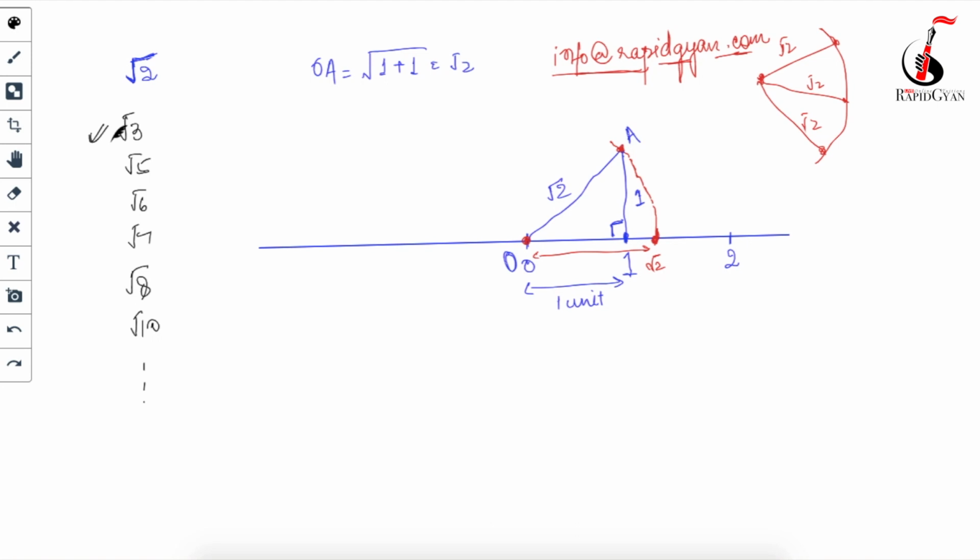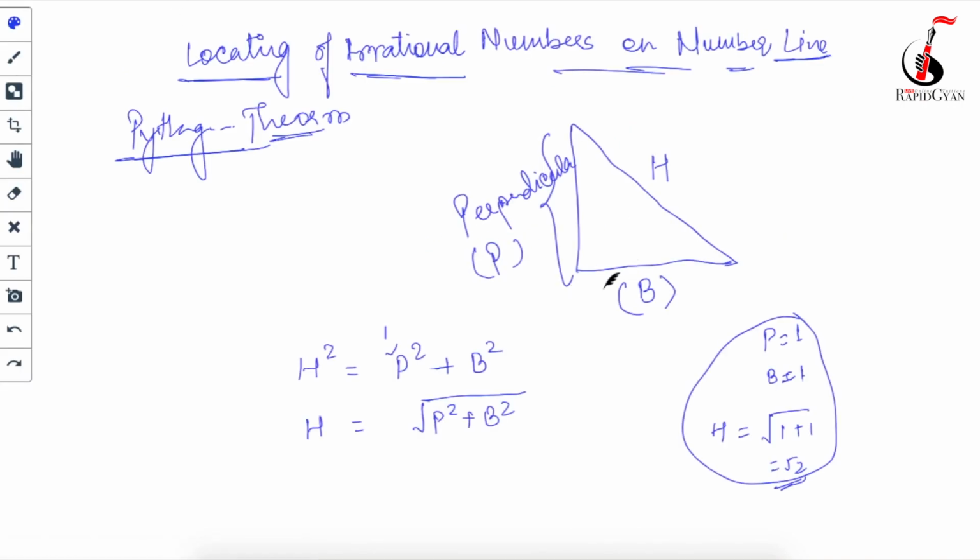For under root 3, go and use your Pythagoras theorem first. Suppose I have made my base equal to under root 2 and my perpendicular is 1. What will be my hypotenuse? My hypotenuse will be under root base square, which is under root 2 square, plus perpendicular square, which is 1 square.